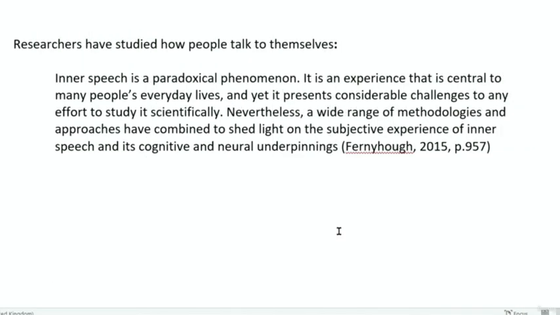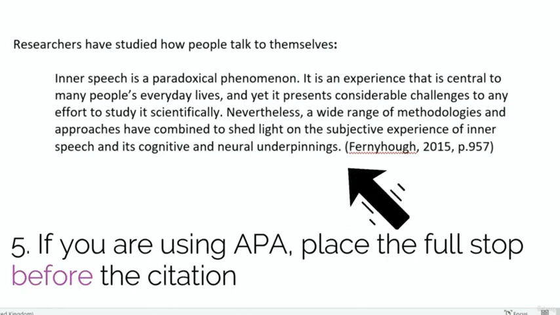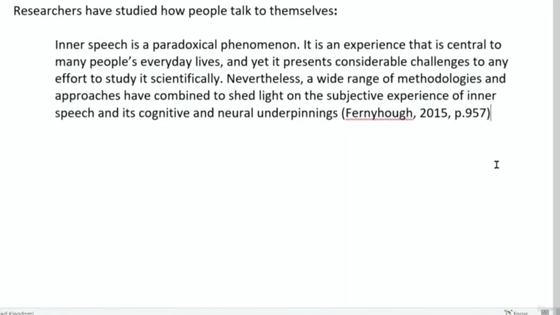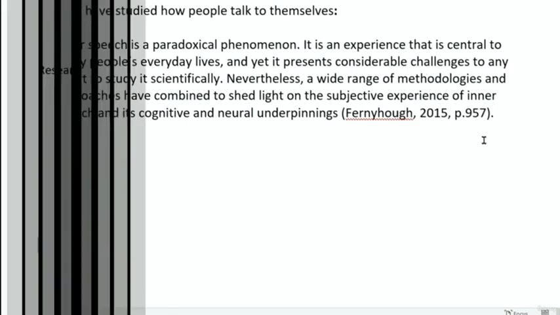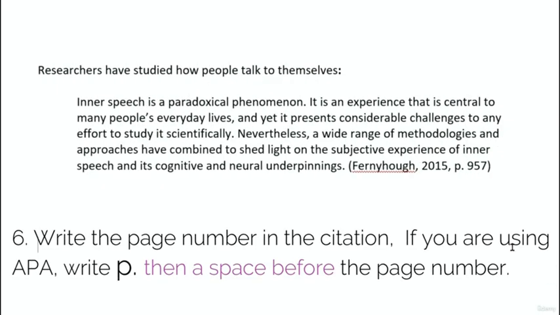Number 5, if you are using the APA style of referencing, place the full stop before the citation bracket. Alternatively, if you are using the Harvard style of referencing, you need to place the full stop after the citation bracket. Finally, number 6, place the page number in the citation bracket.